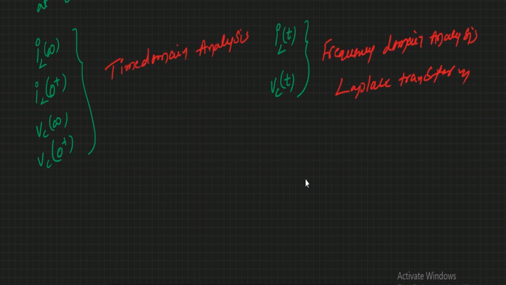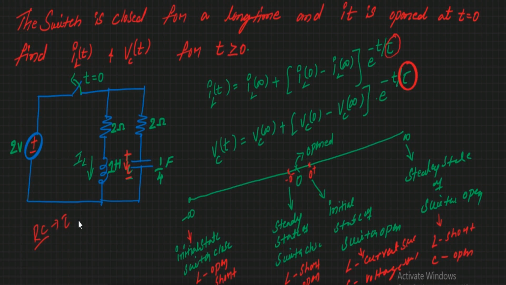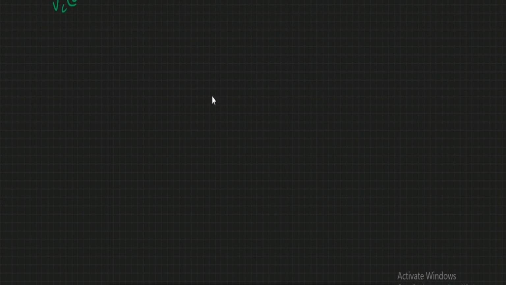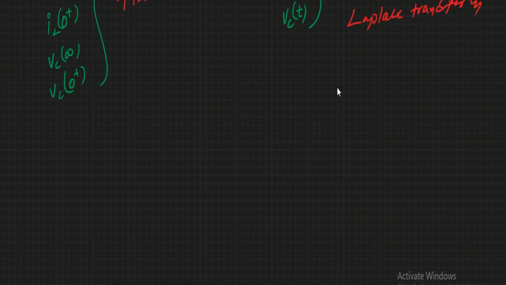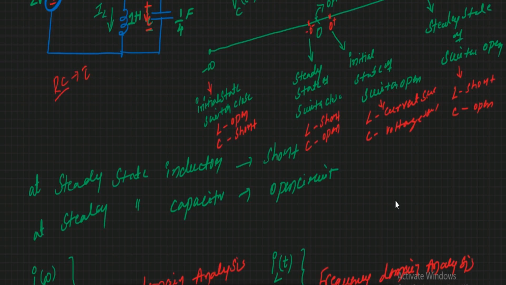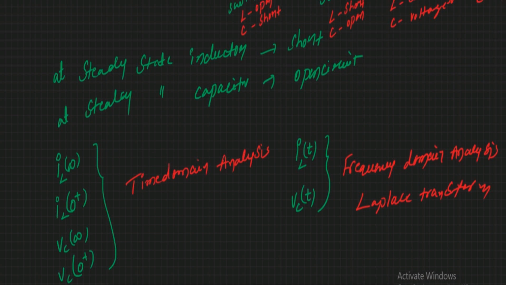So how? Let us see. So what is our circuit? Our circuit is, so this is our circuit. Let us consider one more time our circuit. So this is our circuit. The switch is closed for a long time. It is opened at t equal to 0, and we have to find IL of t and VC of t. So what is the step 1? Let us consider step 1.